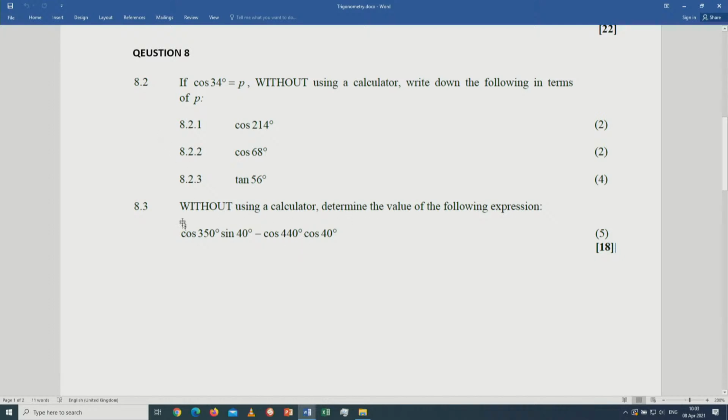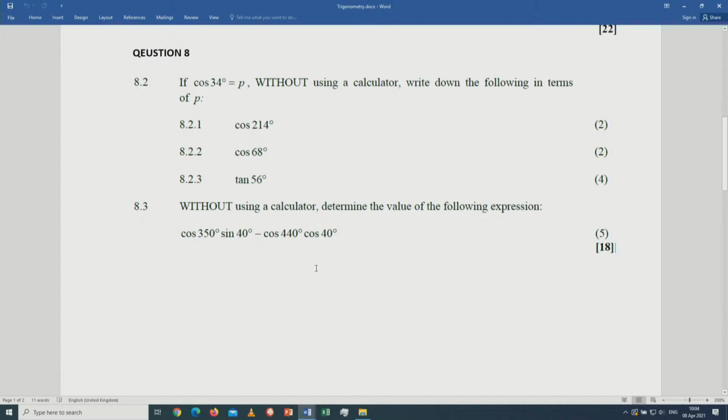The last one here was just the application of compound angle identity. It's cos sine, it's cos sine, it's cos cos. Use the reduction formulae so that at least you have cos cos, sine sine, or you have cos sine, then it becomes easy for you to simplify it.